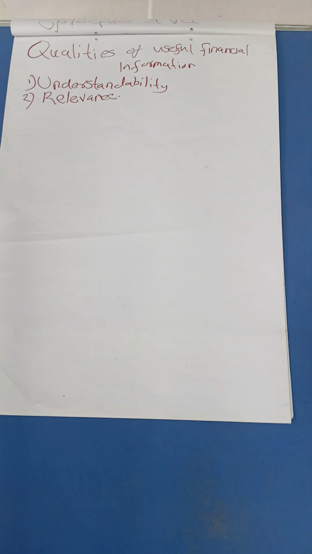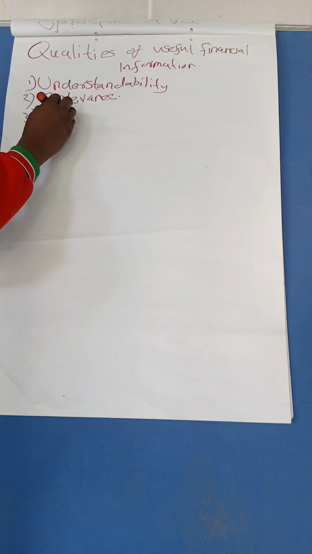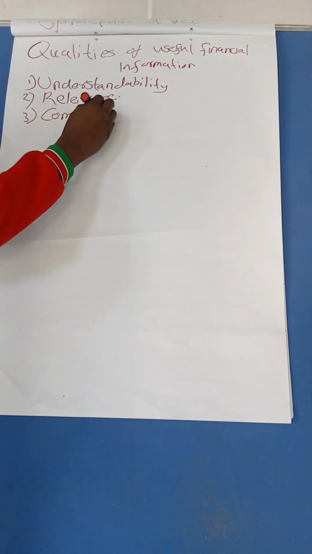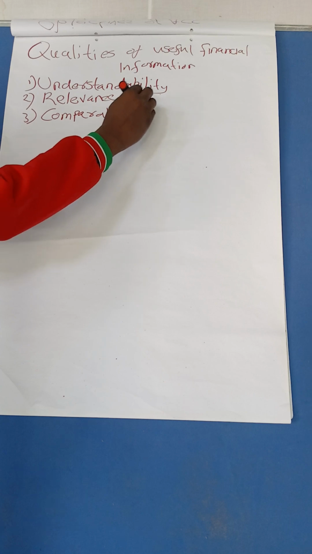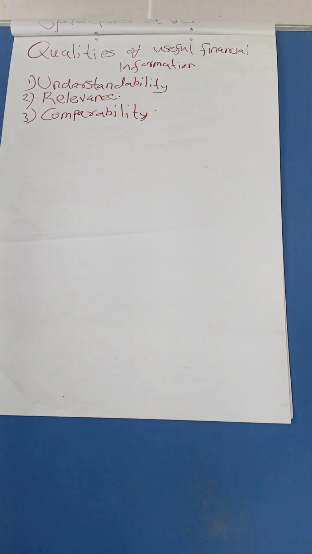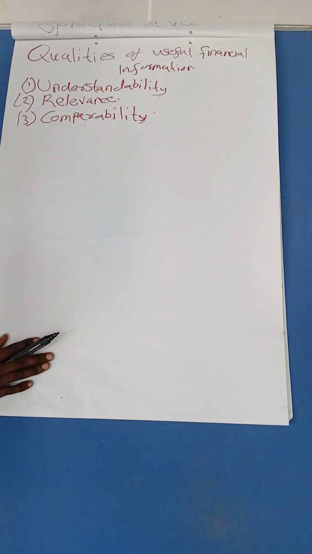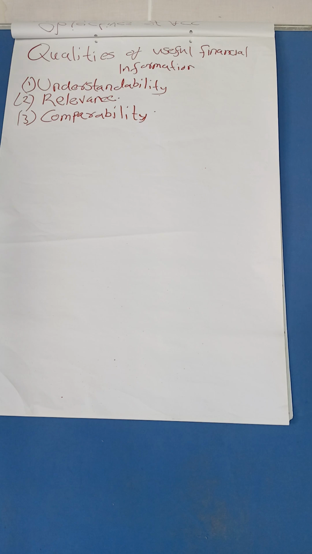Then we have comparability. Comparability, which I always love, this quality. The reason why we are having accounting concepts, and I mentioned it is used worldwide, is that in accounting there's no way you're going to come up with your own format. If it is the format of a profit and loss account, it's going to be the same. It will just vary with what you are running, but the format is always the same.